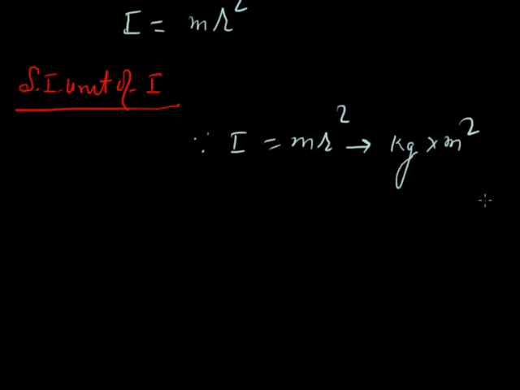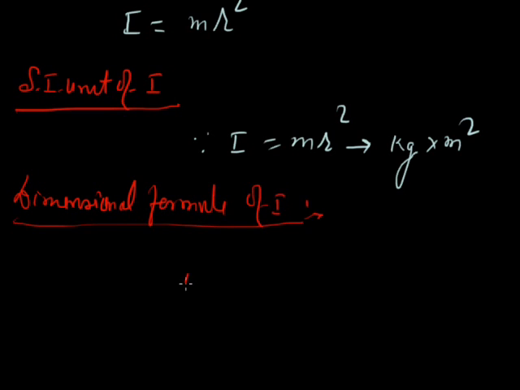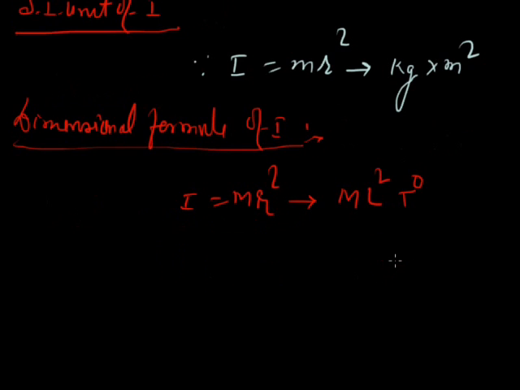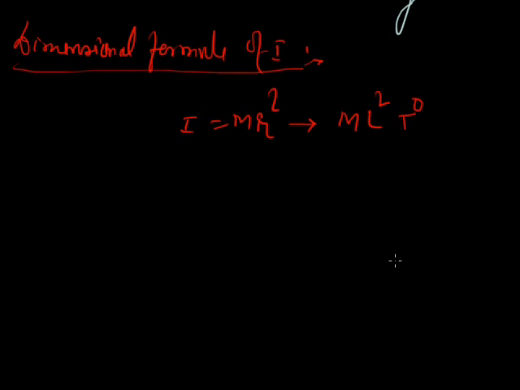The dimensional formula of I, because I is m r square, will be M L2 T0. The dimension of mass in moment of inertia is 1, the dimension of length is 2, and the dimension of time is 0.